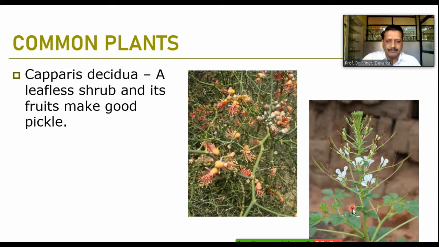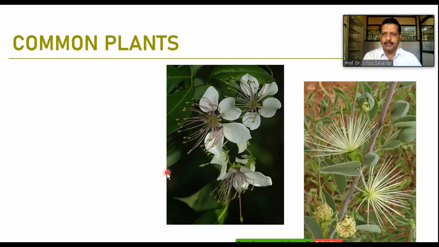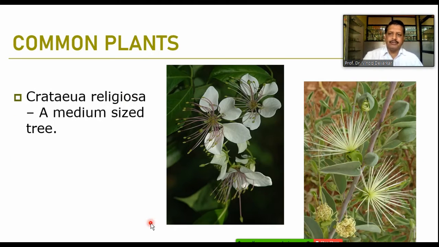This is also common, and normally it appears on solid waste debris in our region. Cleome gynandra is commonly known as a common weed, but it is also a medicinally important plant. Then Crateva religiosa is a medium-sized tree, and most of the time the fruits are used for pickle purposes. It has beautiful flowers, white or creamish in color.